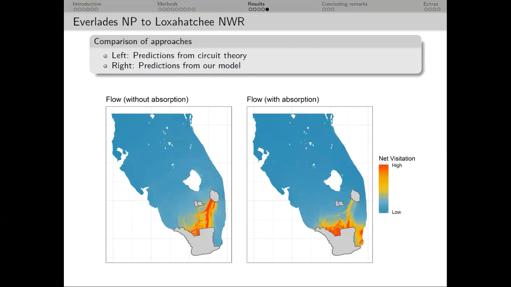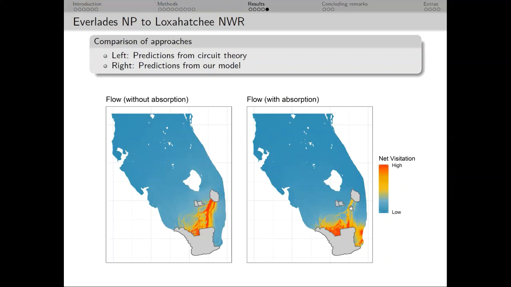Now we can compare these results from our model to what we'd actually get from a circuit theory approach. And interestingly, circuit theory is actually a limiting scenario of SAMC in which the only absorption on the grid is at the destination node. So we can see, relative to a model with absorption on the right, circuit theory predicts no flow in urban and suburban regions of South Miami and highly centralized corridors between nodes.